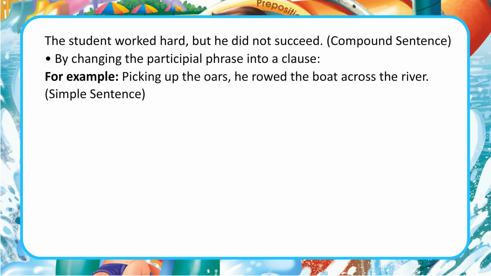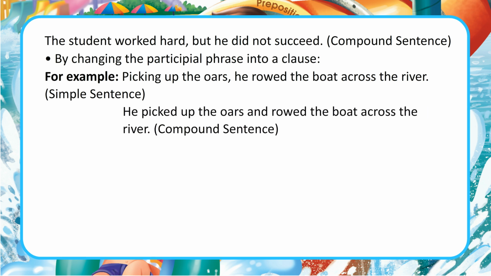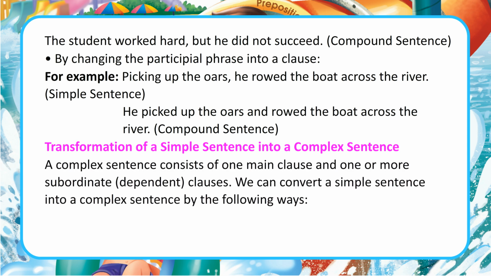By changing the participial phrase into a clause. For example, picking up the oars, he rowed the boat across the river. Simple sentence. He picked up the oars and rowed the boat across the river. Compound sentence. Transformation of a simple sentence into a complex sentence. A complex sentence consists of one main clause and one or more subordinate, dependent clauses.